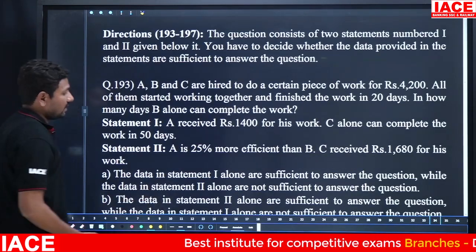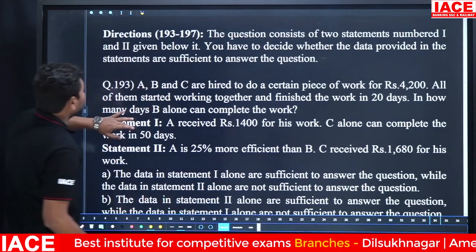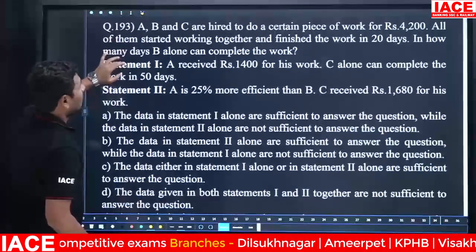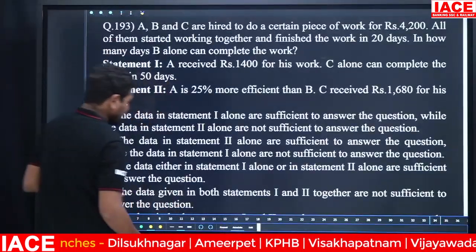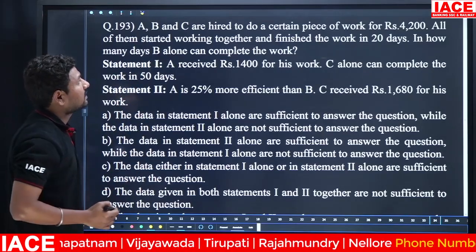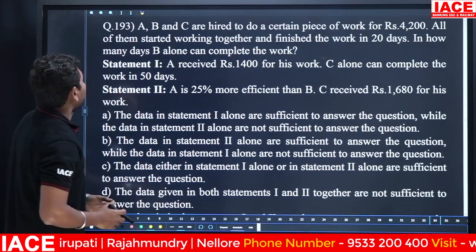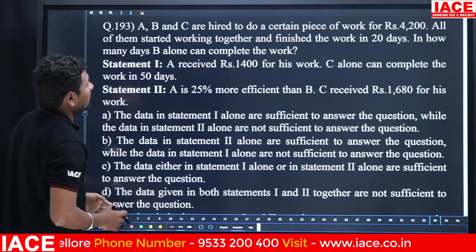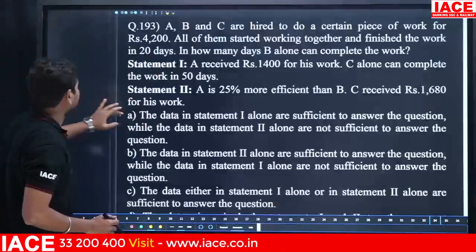Here next we have statement based questions. Out of these statements, we have to decide which statement is sufficient. Here A, B, C are hired to do a certain piece of work for 4,200. All of them started working together and finished the work in 20 days.